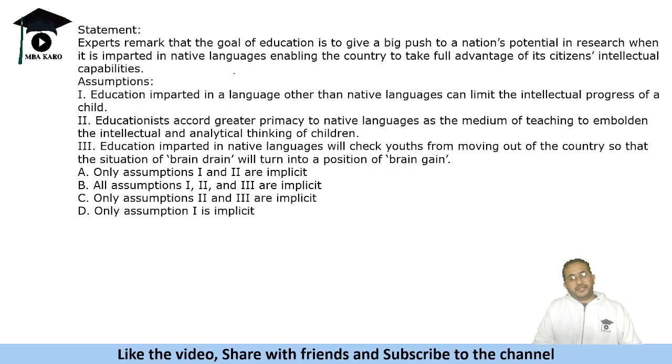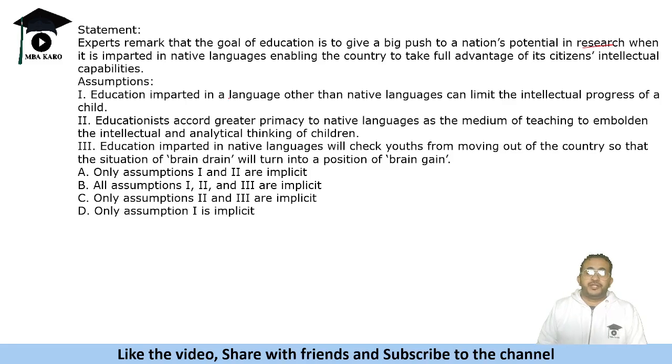So there's a statement followed by assumptions. We need to tell which of the following assumptions are correct. It says experts remark that the goal of education is to give a big push to a nation's potential in research when it is imparted in native language, enabling the country to take full advantage of its citizens' intellectual capabilities. So experts remark that the goal of education is research in native languages so that people can take full advantage. That is the statement given.